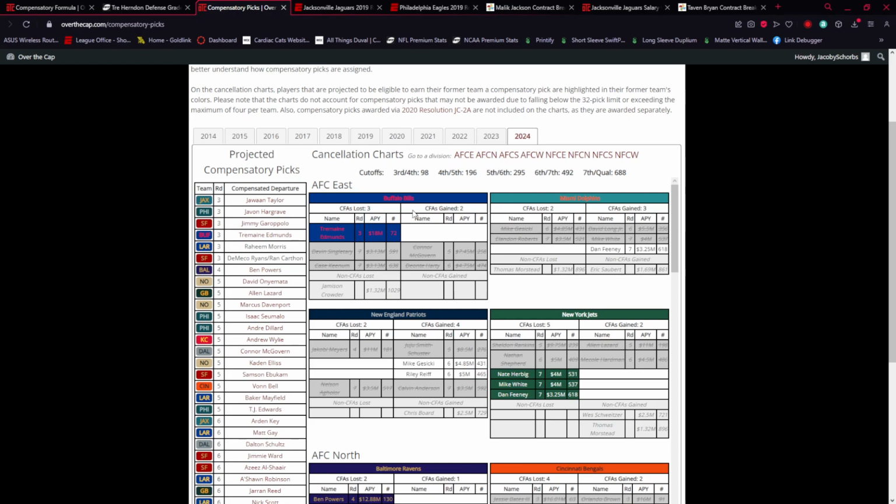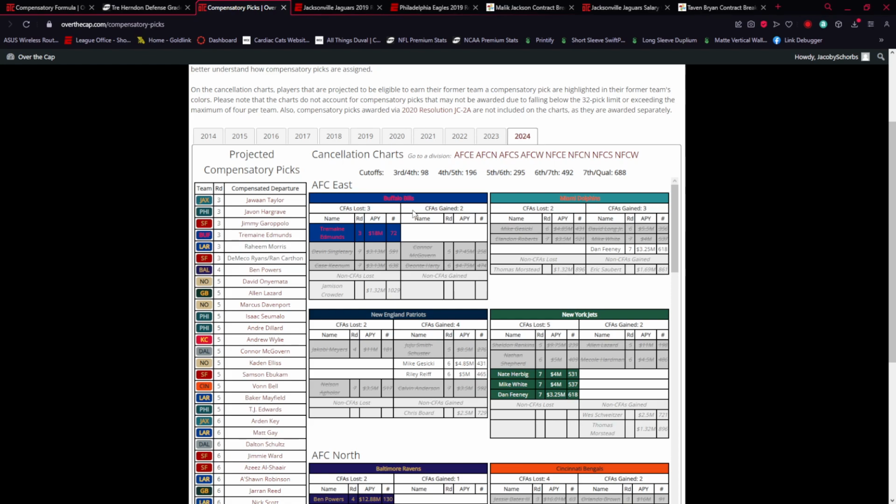So what you need, if they lose 5 CFAs, and they all count, the Jaguars can sign 4 CFAs, compensatory free agents, and they can be players that fall anywhere from 2.5 to 3 million, all the way up to maybe 16 million. And I would try to keep it under that mark if I can to be safe, because you never know what the other deals are. And when you get so close, just what happens with other players can be a factor. And you don't want to make a minor mistake like that costs you big time. So you can sign, in the best case scenario, 4 CFAs.